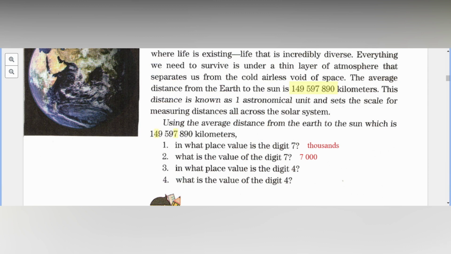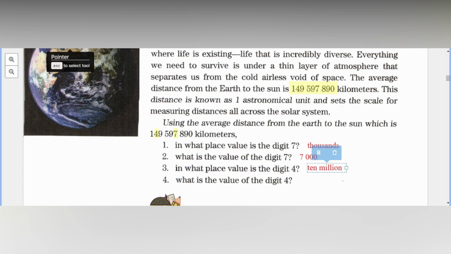I read this as 149 million. It's in millions. Sige. 10 million. Very good. It is 10 million.